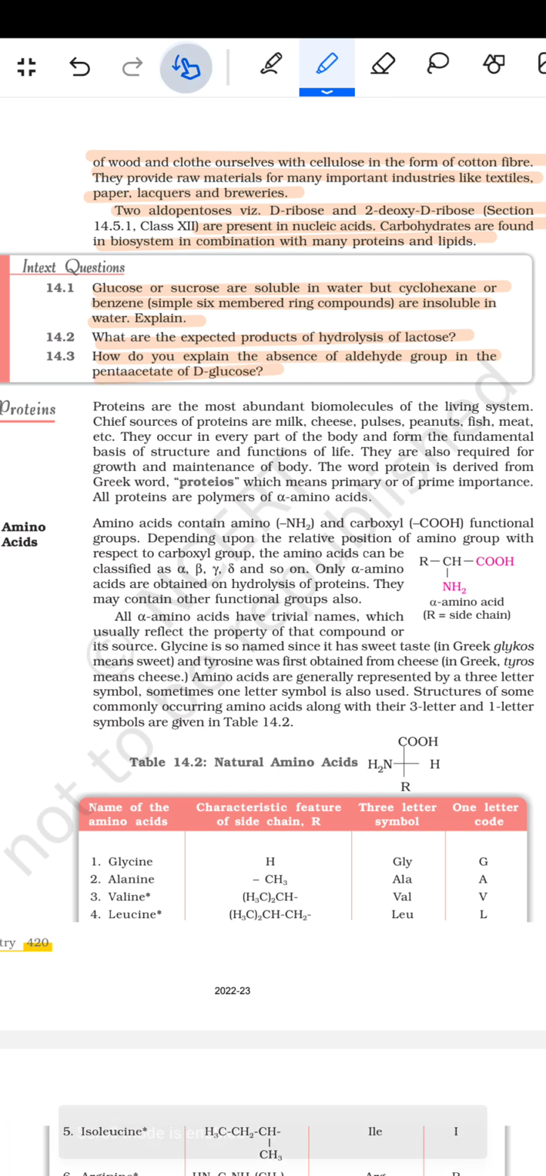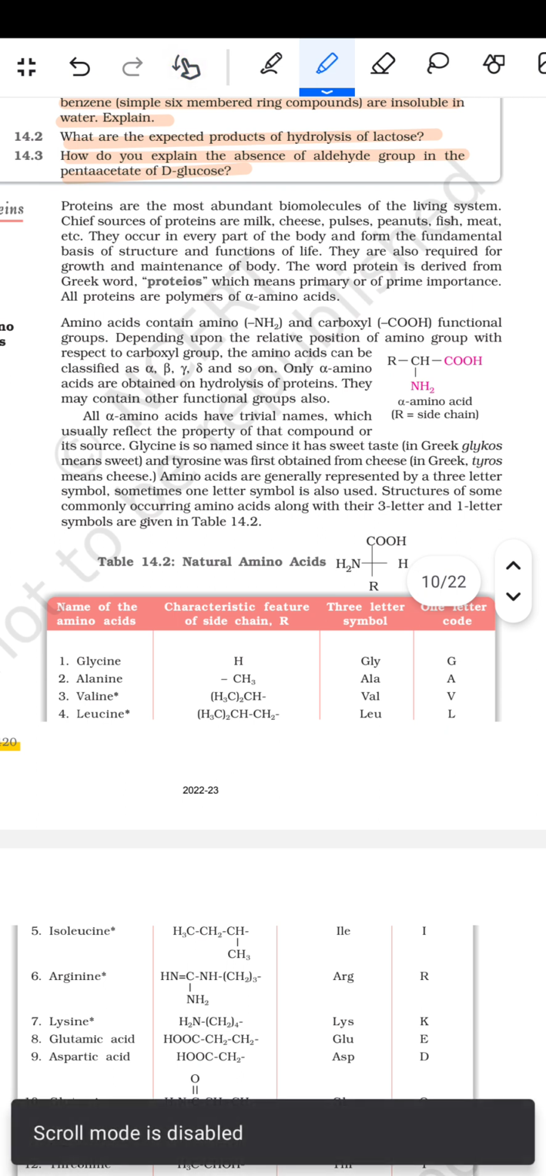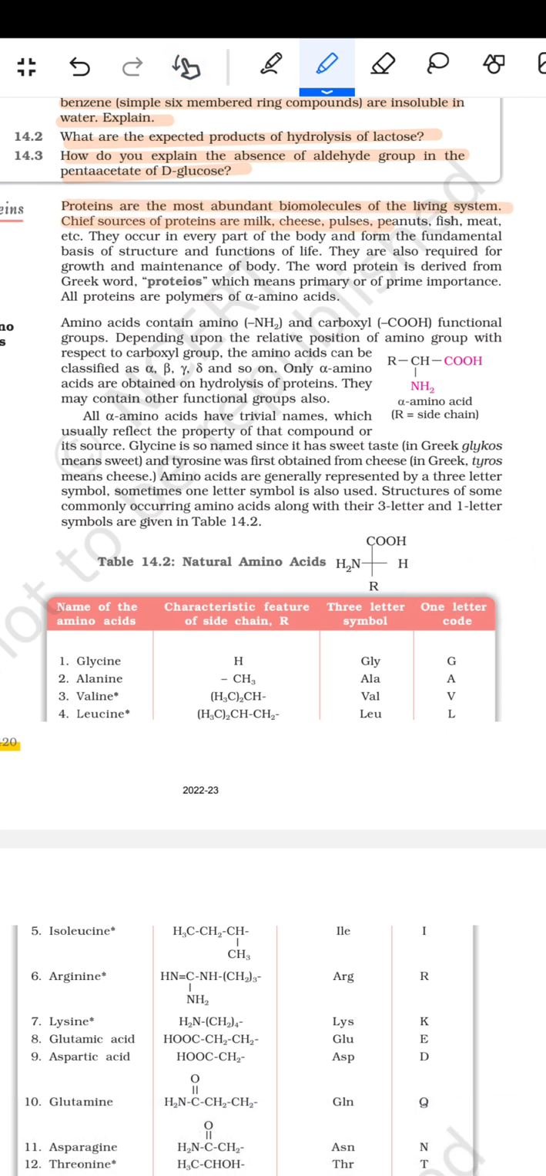Proteins are the most abundant molecules of the living system. Chief sources of protein are the milk, cheese, pulses, peanuts, fish, meat, etc. They occur in every part of the body and form the fundamental basis of the structure and function of life. They are also required for the growth and the maintenance of the body. The word protein is derived from the Greek word proteios, which means primary or of prime importance.